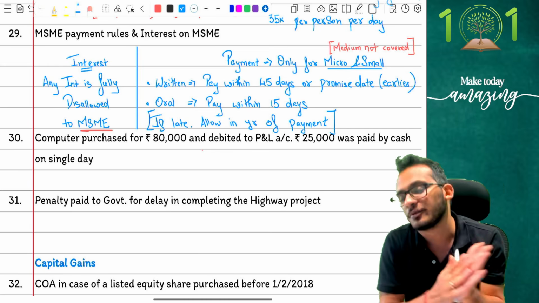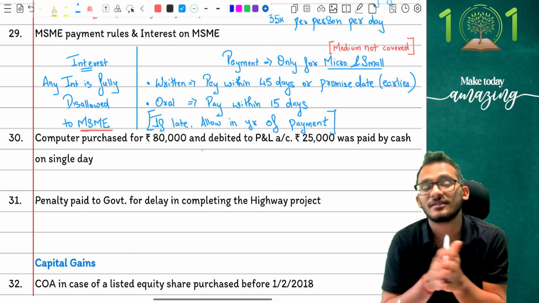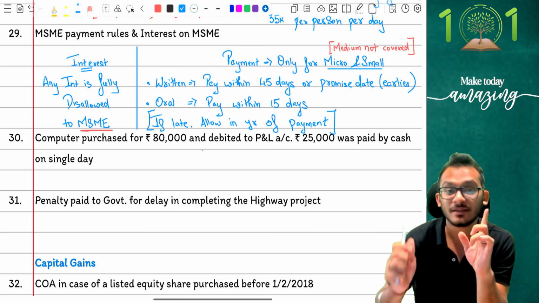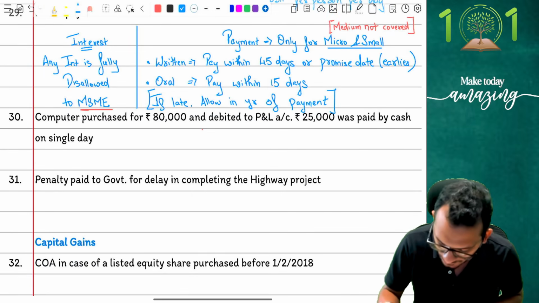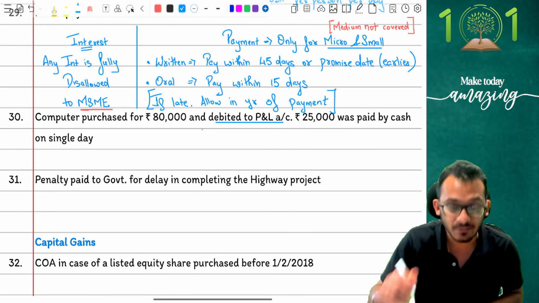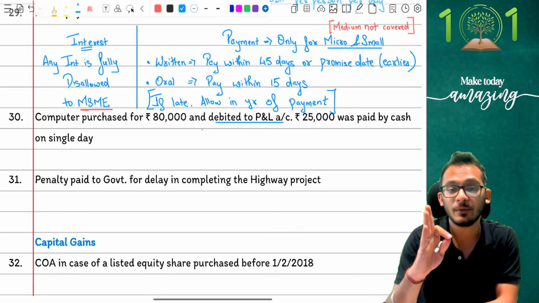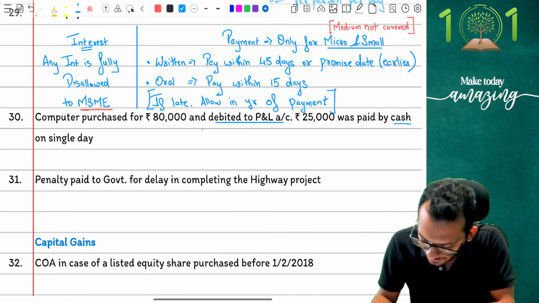Yes, very good. Next comes your adjustment number 30, one of the most trickiest adjustments which comes in examination because students don't pay proper attention to it. Adjustment number 30 says computer which is purchased for 80,000 is debited to P&L account. First line item is an issue. Question says I have debited 80,000 rupees worth of computer to my P&L. 25,000 rupees was paid by cash on a single day.